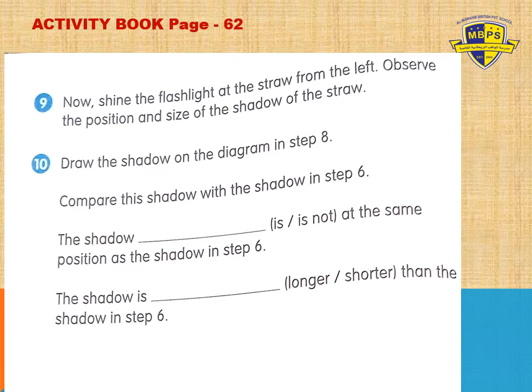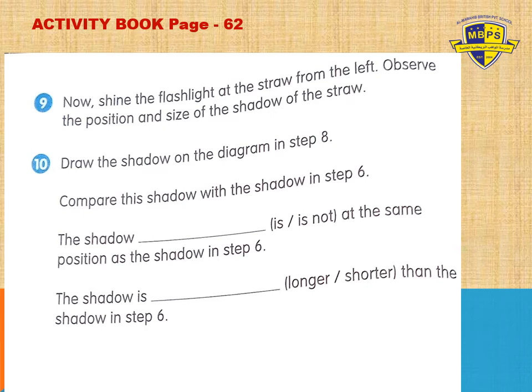Now from step 8 to step 9, you have to find out what happens if you shine the flashlight at the straw from the left. So you have to observe the position and size of the shadow. Where will the shadow form? Draw the shadow on the diagram in step 8 and compare this shadow with the shadow in step 6.